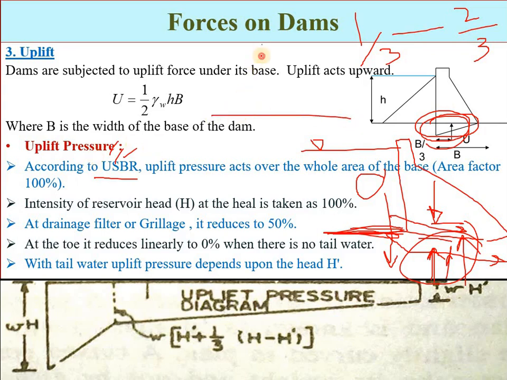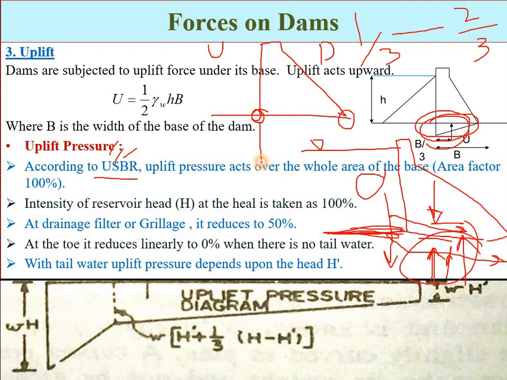And again, see, if this is the dam structure, this is called the upstream side and this is called the downstream side. That is the heel point and this one is the toe point. According to the USBR recommendation, they suggest adopting uplift pressure intensities equal to the hydrostatic pressure. How much will the uplift pressure be at this heel point?